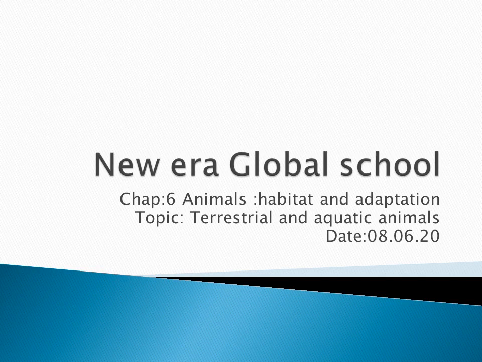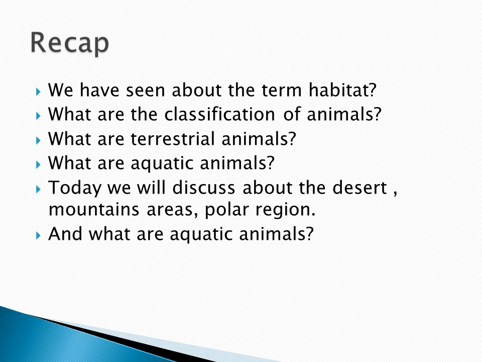This is your Devi ma'am, EVS teacher, and we are going to see chapter number 6, Animals, Habitat and Adaptation. So, what have we seen up to now? We have seen the term: what do you mean by habitat? What is a habitat? The place where a particular animal lives naturally is called a habitat.